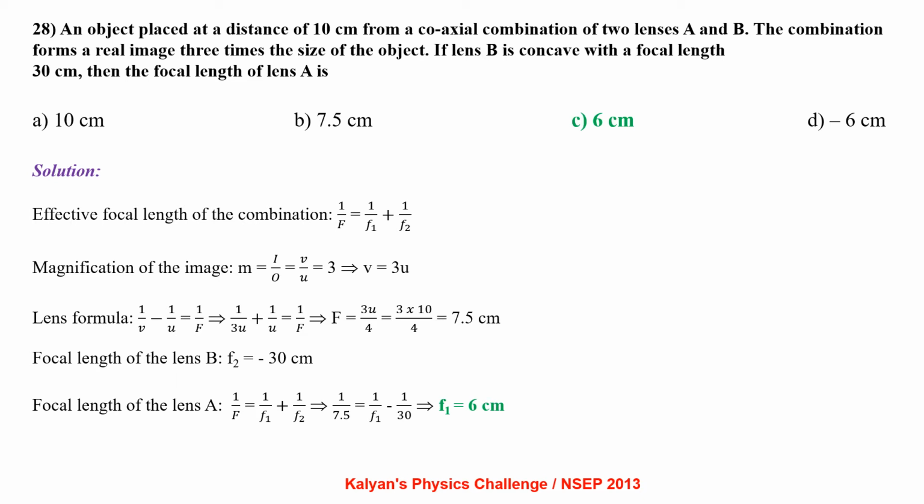Applying the lens formula 1/v - 1/u = 1/F, 1/3u + 1/u = 1/F, from which we get F = 7.5 cm. Focal length of lens B, f2 = -30 cm. So the focal length of lens A is obtained from the lens combination formula to be 6 cm.